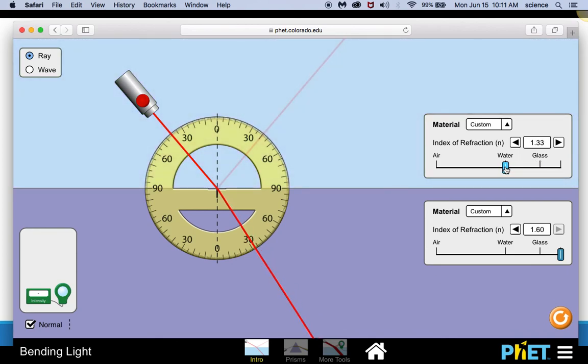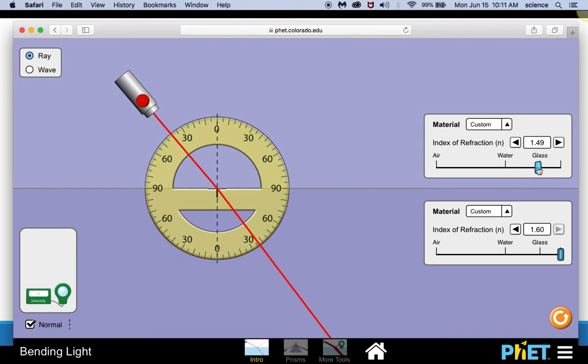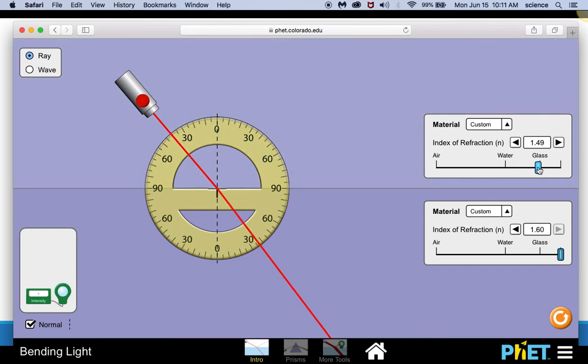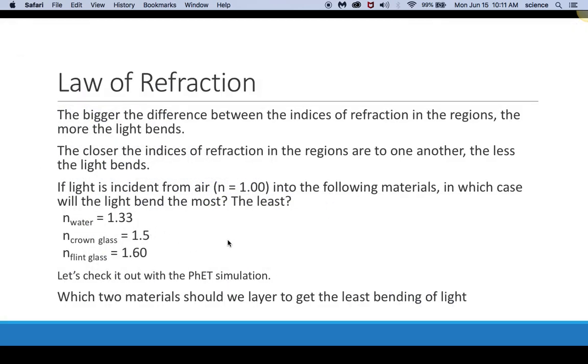You can see that it's bending less. Let's put it here, right? Here's the water. The light is actually bending less when it's glass, right? It's almost traveling straight through. And of course, if they're made of exactly the same material, it goes straight through. So you get the least bending when those values are very close together.